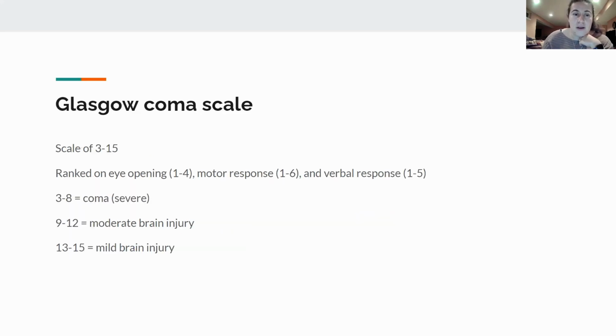So Glasgow Coma Scale is the other way that we would classify traumatic brain injury patients. And this is on a scale from 3 to 15. Now there's specific things in each section, like how much are they opening their eyes? Are they opening it to pain? Are they opening it at all?